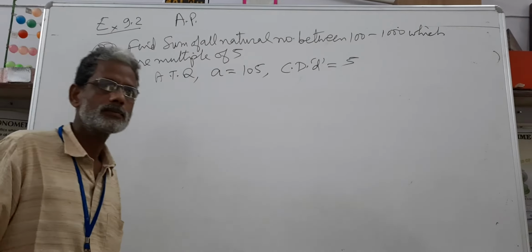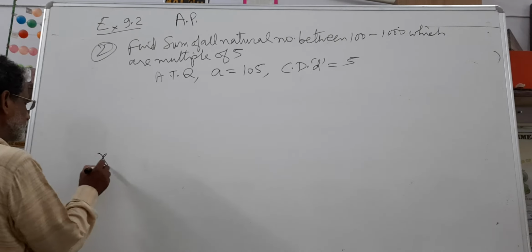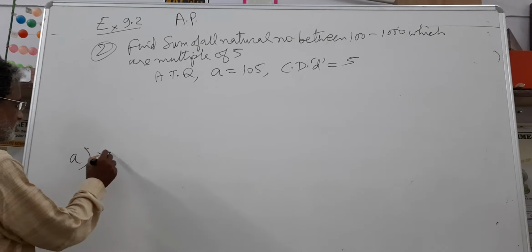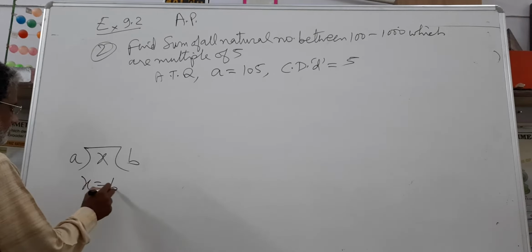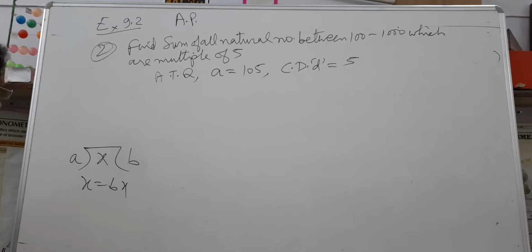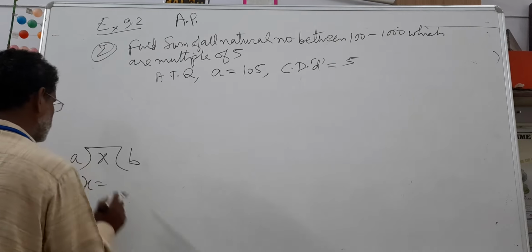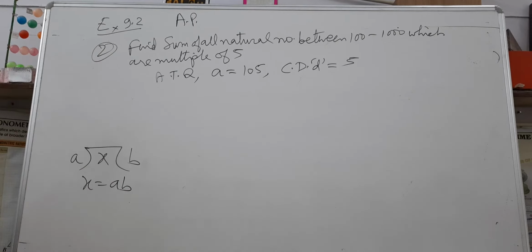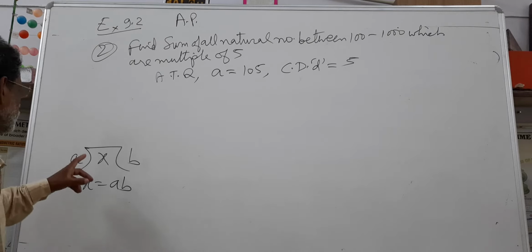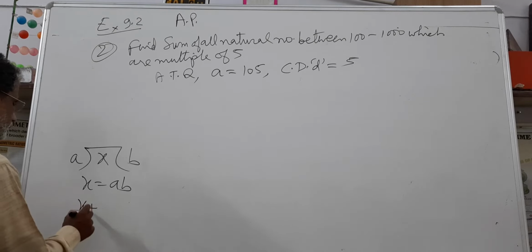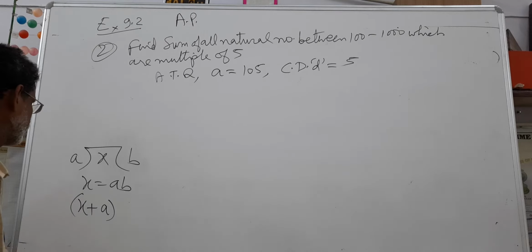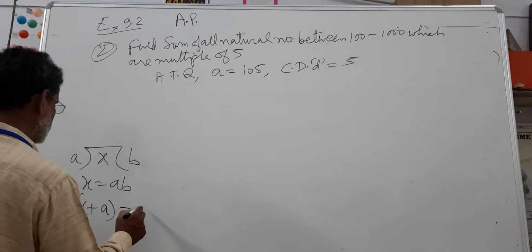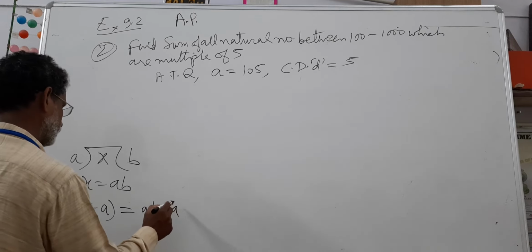Recall Euclid's division lemma. If x is divisible by a and gives quotient b, then x is equal to a into b. If you add the divisor a to x, then x plus a is also divisible by a. x plus a is equal to ab plus a is equal to a into b plus 1.